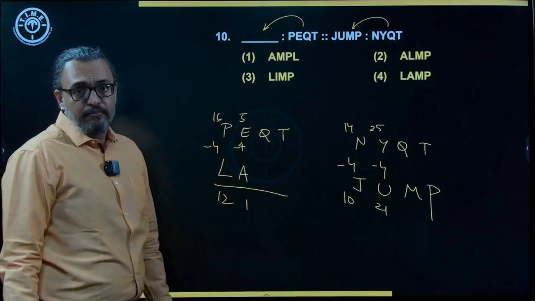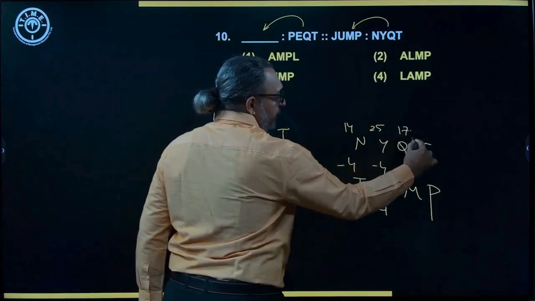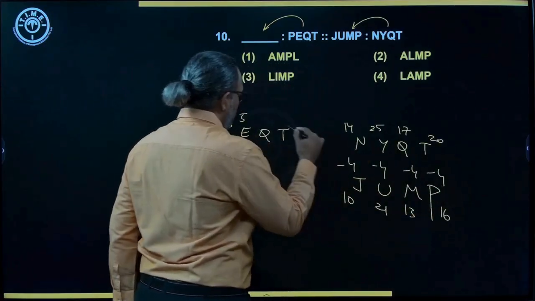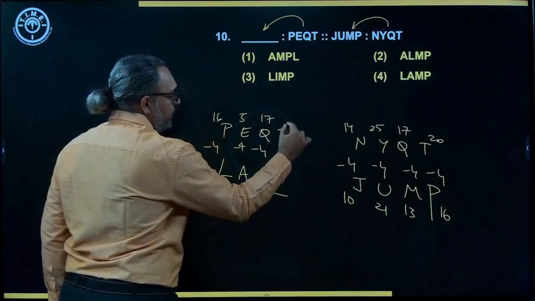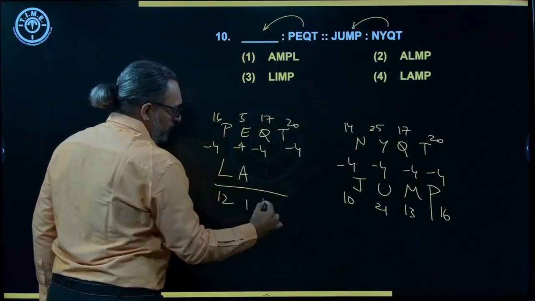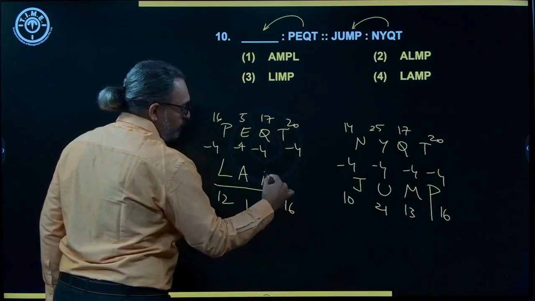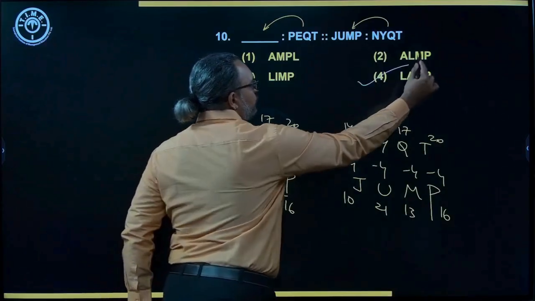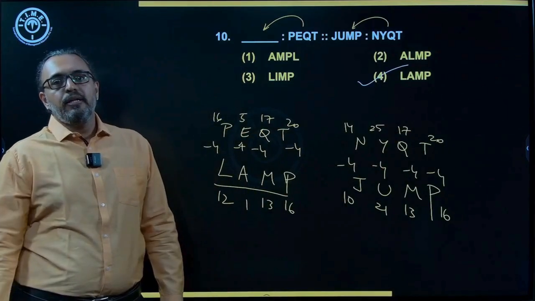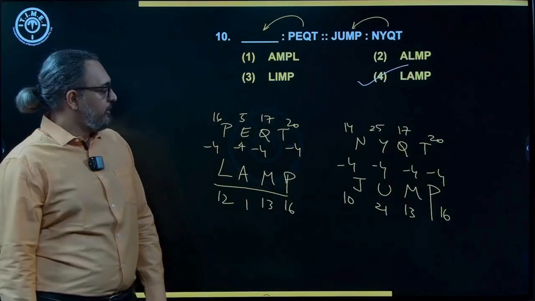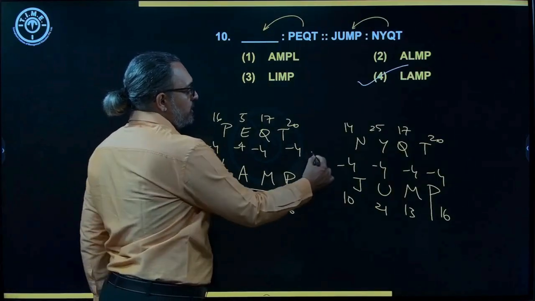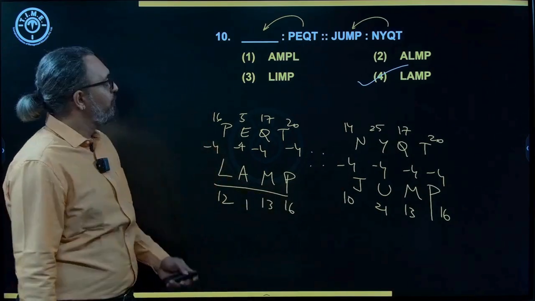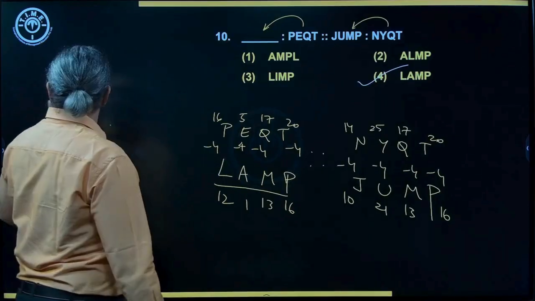Mark and move on. Now check again. We have 17, 13, 20, 16. So everywhere it is minus 4. So that is what we do. 17 minus 4, 20 minus 4. So basically this is 13 and 16. So which is M and P. So yeah, I got my answer. My answer is lamp. Choice 4. You select. Correct? Yes. So do what is necessary to get the answer, mark and move on. Got it? Then the next one.